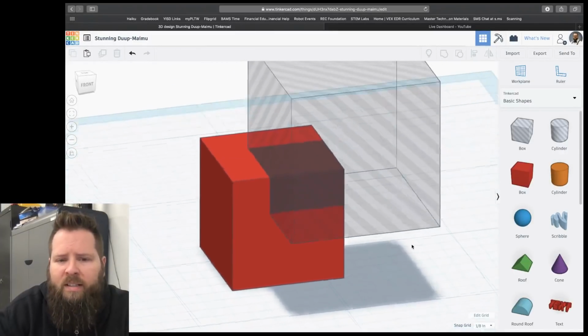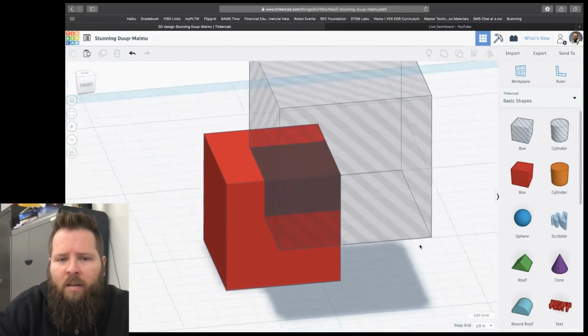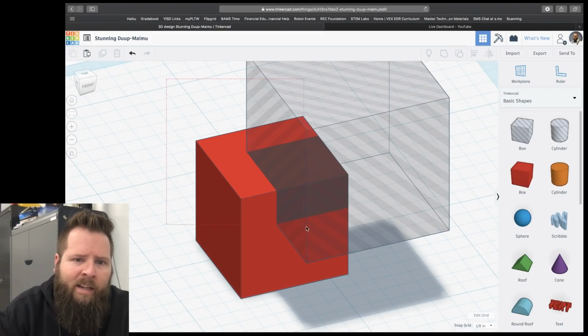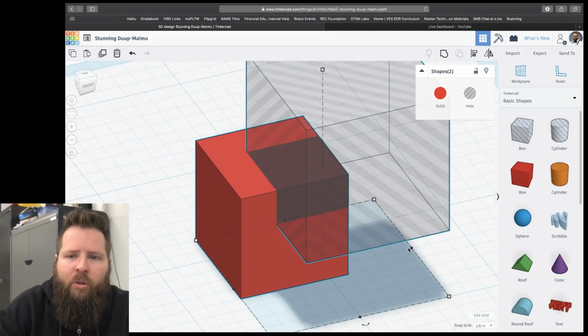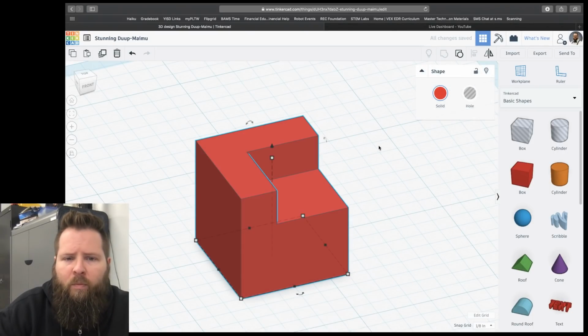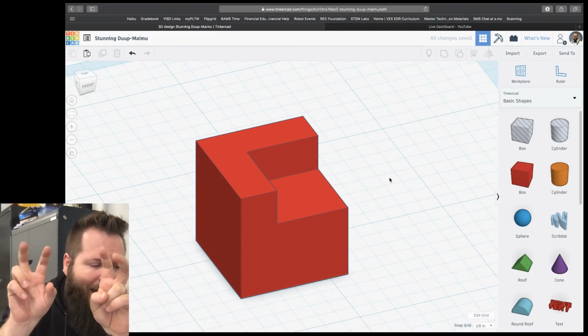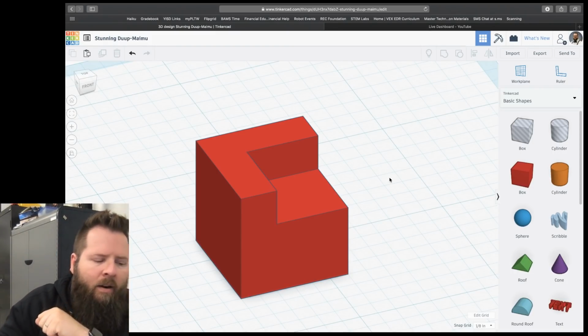Notice the part that's darker, and then the part, so I'm going to highlight both of them now. I'm going to click and drag to highlight both shapes, and then I'll click the group button. It's in the upper right, or you could do Control G. It's a fast way of doing it if you know. So now what it did is it quote unquote added those 2 shapes together.